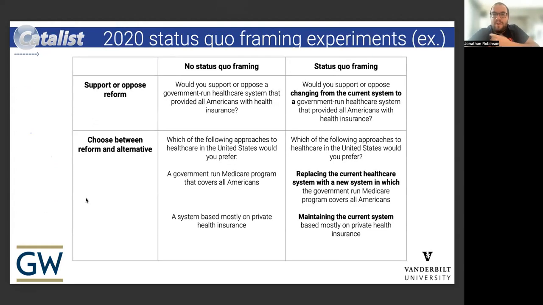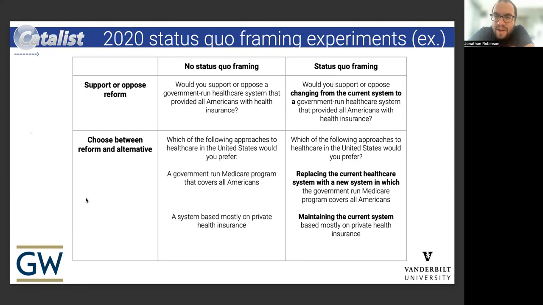And so here's an example of one of the questions on a Medicare for All government-run healthcare program. In the support or oppose reform frame, you can see that the top left quadrant, with no status quo framing, is a very straightforward issue question framing of this issue. And then when you look at the status quo framing, it just explicitly primes people to think about changing from the current system to a government-run healthcare system that provided all Americans with health insurance.